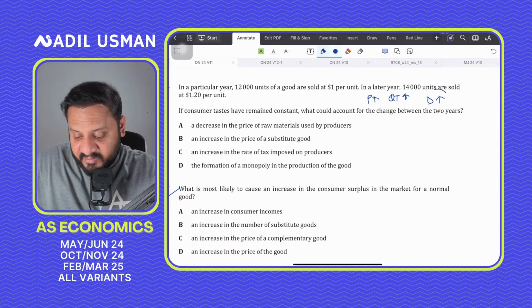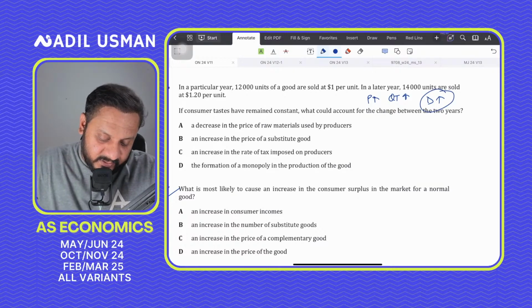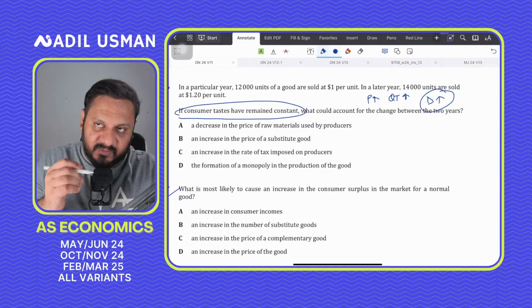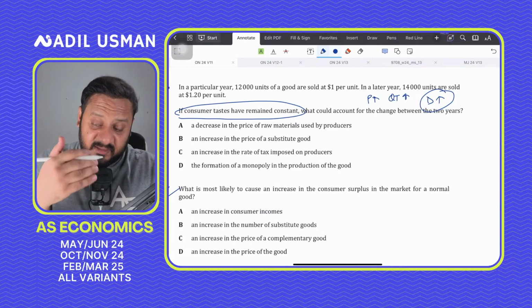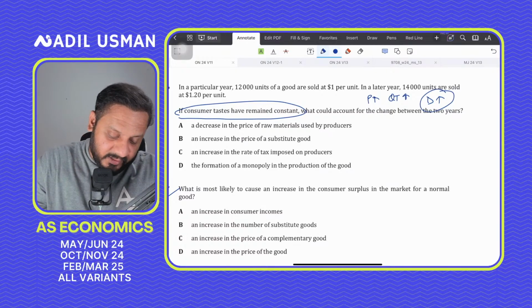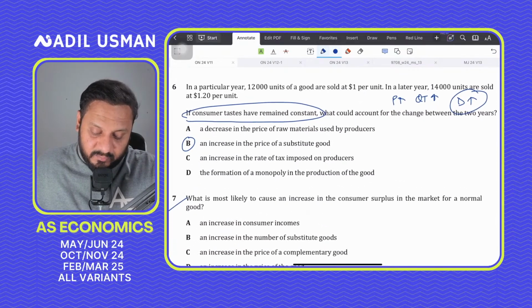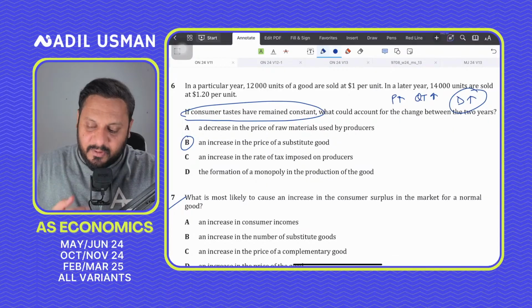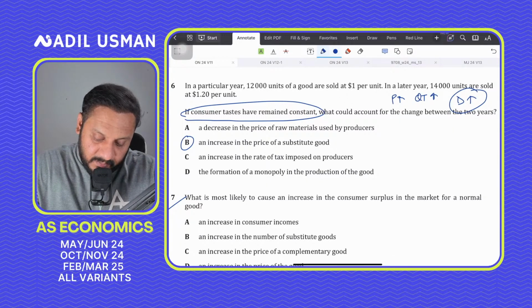Usually this happens in a rise in demand, which means that if they're saying consumer tastes have remained constant, there must be some other factor other than consumer taste changing, because consumer taste is also one of the reasons why demand could rise. So the answer should be B for boy. An increase in the price of a substitute good would increase the demand for the product, increasing the price of the product, and hence increasing the quantity being traded. So 6 should be B for boy.